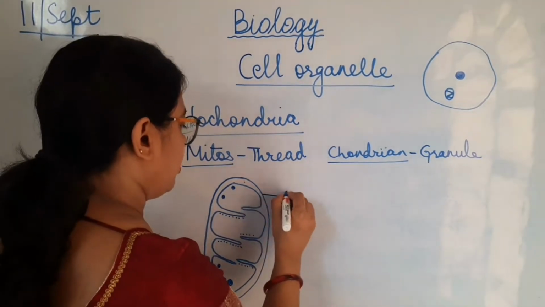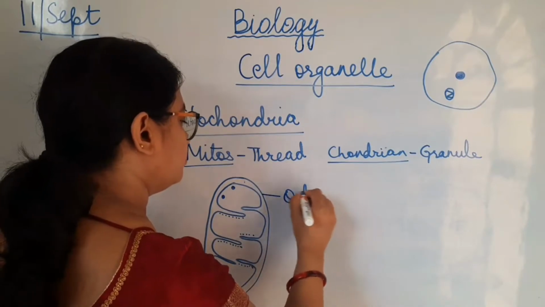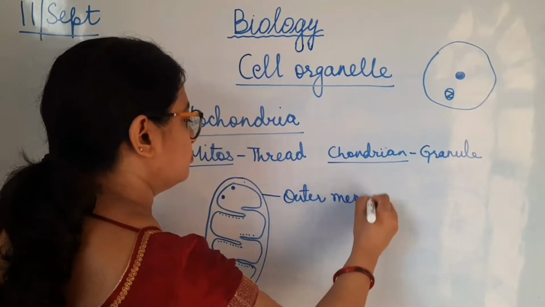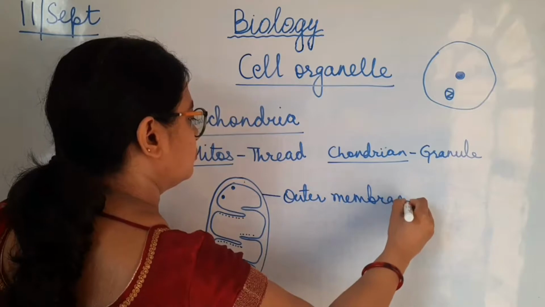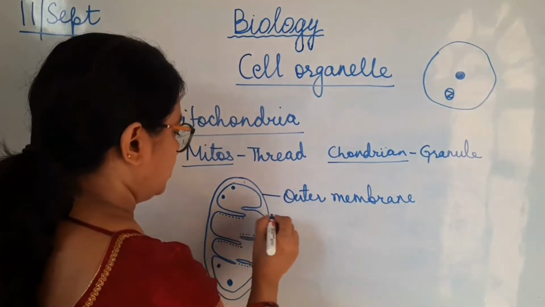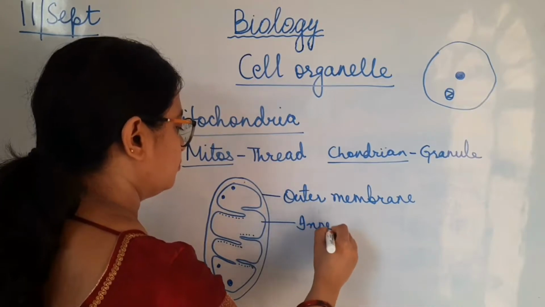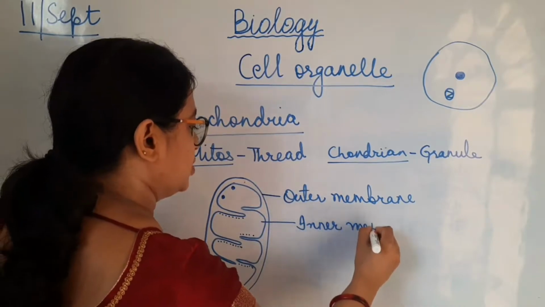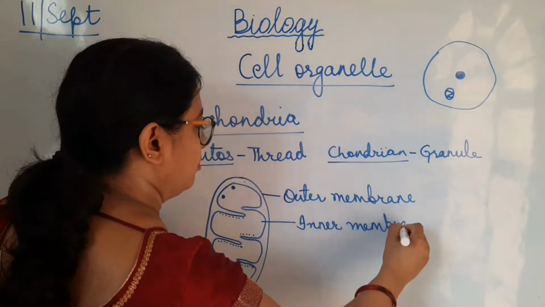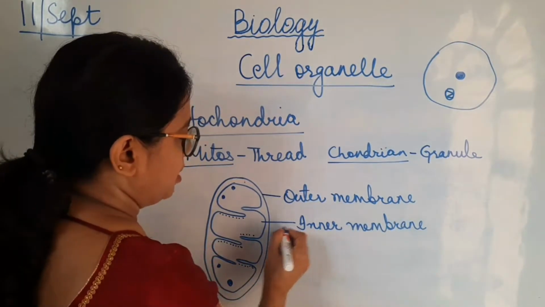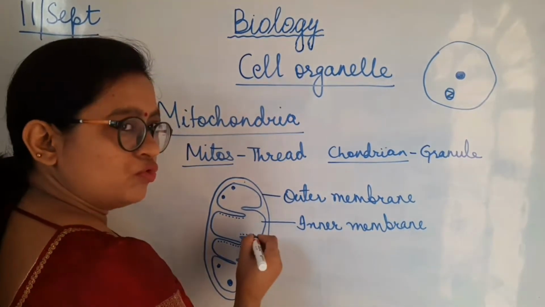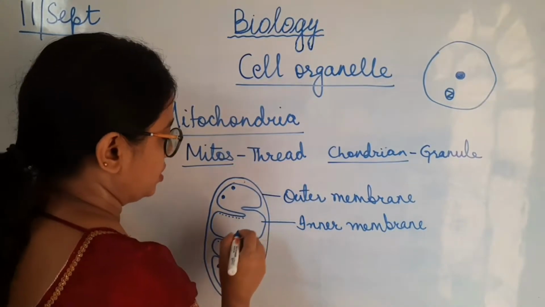So this is the outer membrane of the mitochondria. This is the inner membrane of mitochondria. Just observe how I am labeling on only one side, and make sure the line which is used for labeling is straight.